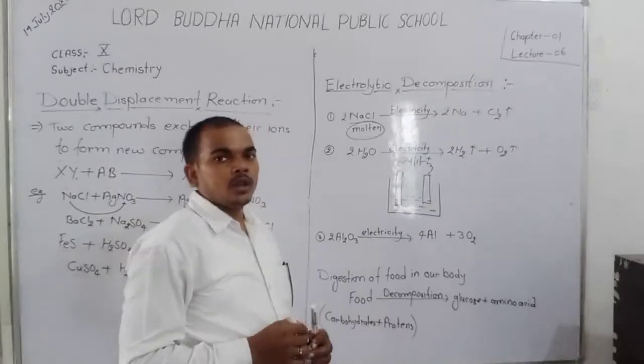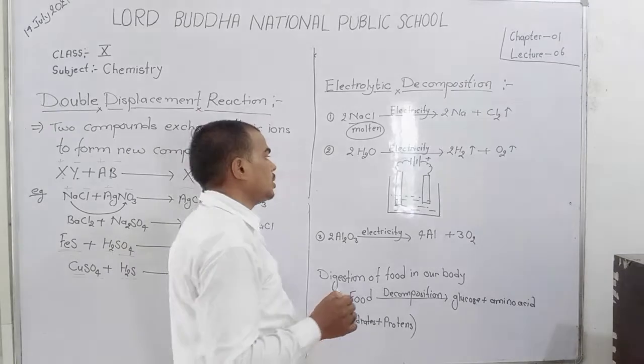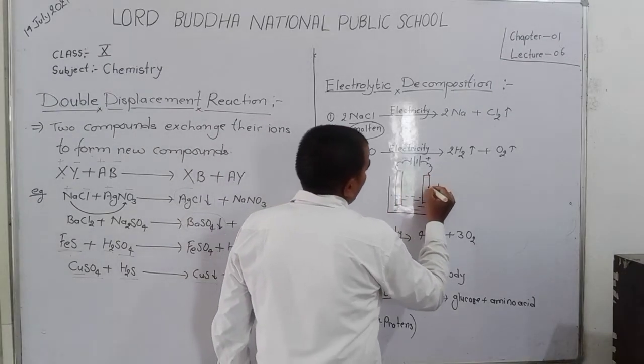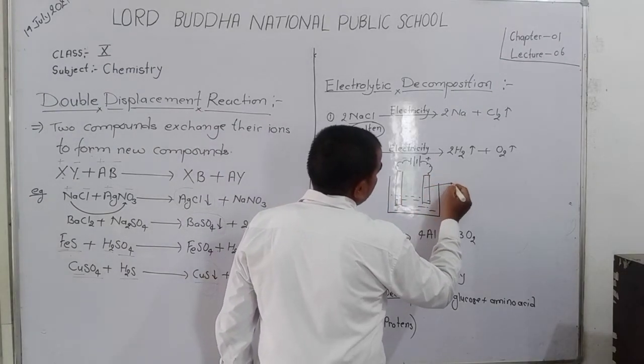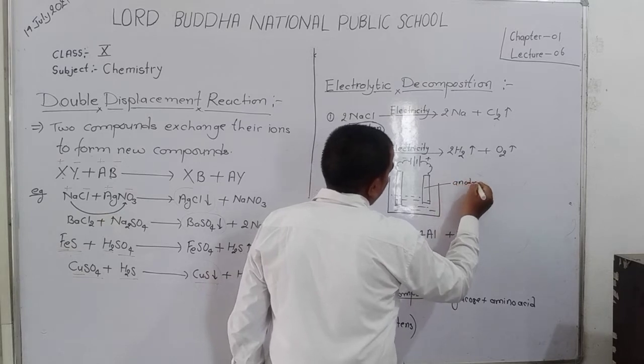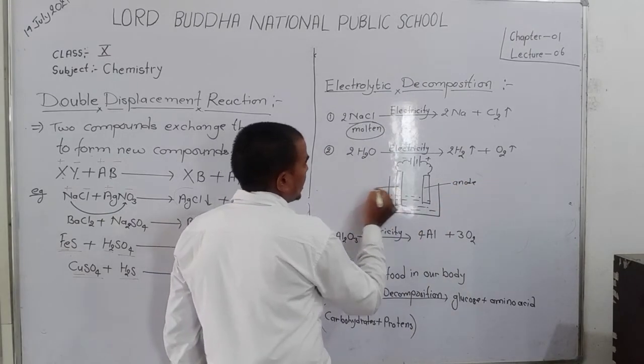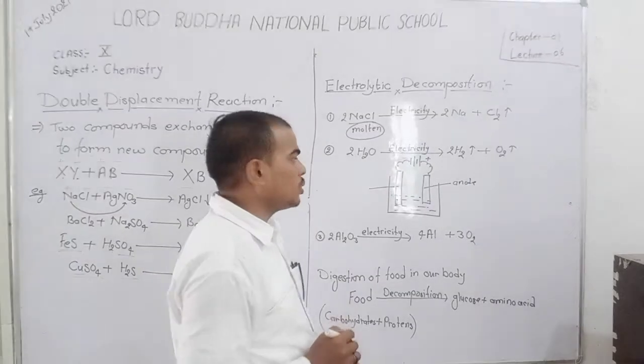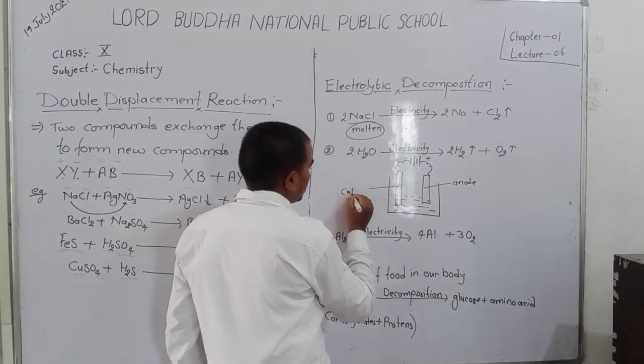The rod in which positive current flows is known as the anode, and the rod which is connected with the negative terminal of the electric source is known as the cathode.